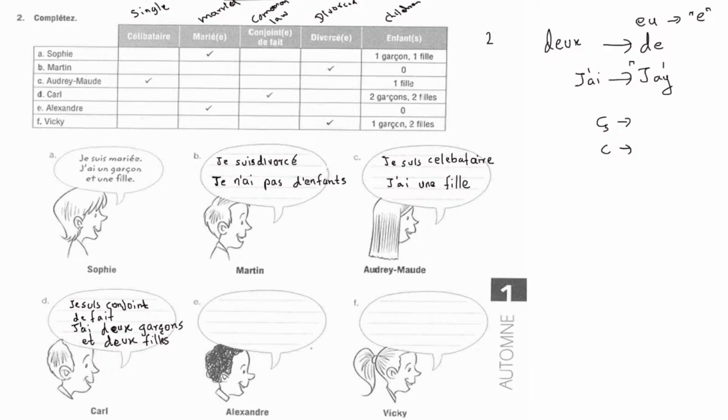And then if you look at Alexandre, he's married. Je suis marié. Alexandre is a man, so it's marié with only one e. Je suis marié.